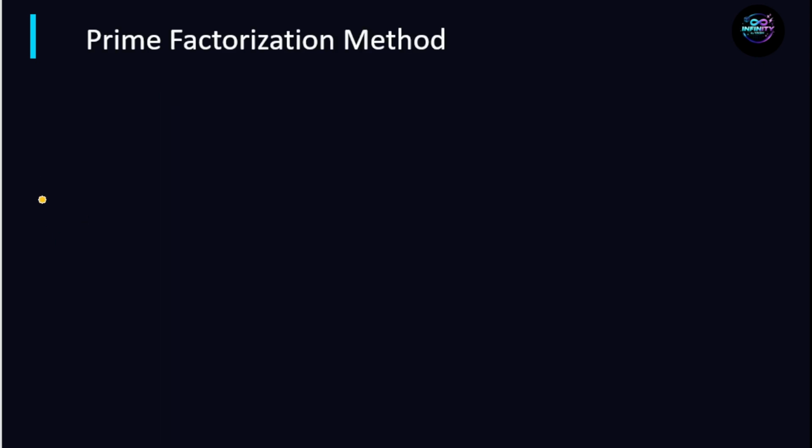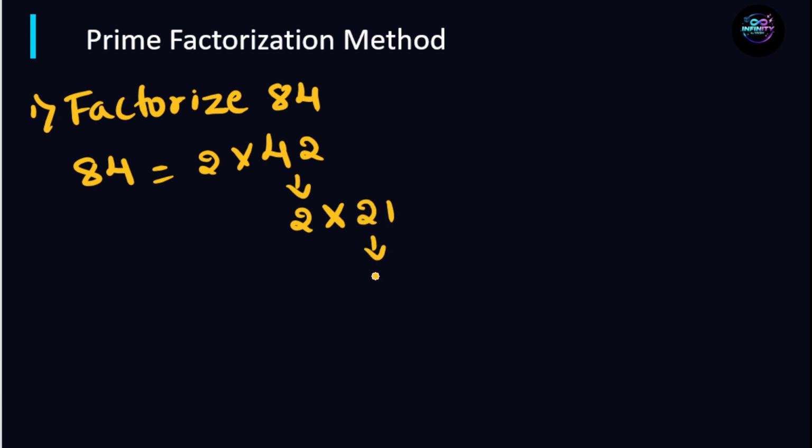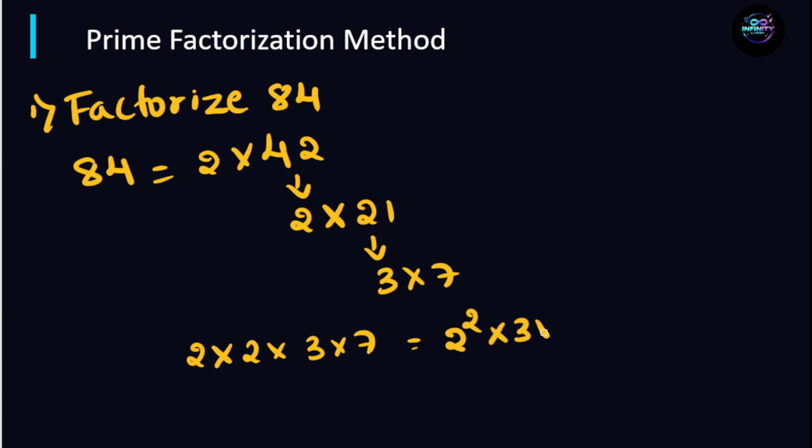Let's solve a few more problems on the prime factorization method. The first one is factorize 84. 84 can be written as 2 into 42. Again, 42 can be written as 2 into 21. Again, 21 can be written as 3 into 7. So the factors are 2 into 2 into 3 into 7. So it can be written as 2 square into 3 into 7. This is the prime factorization of 84.